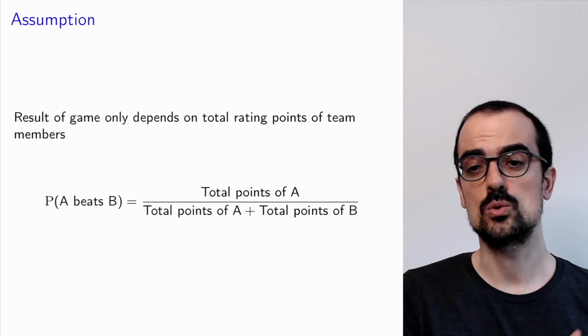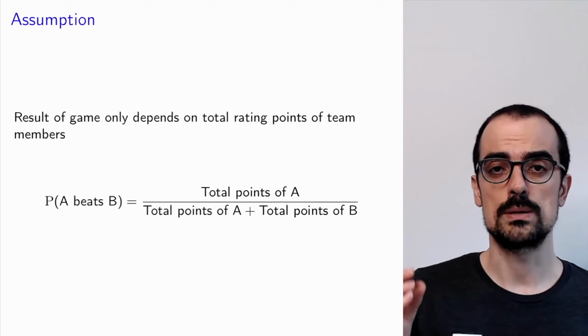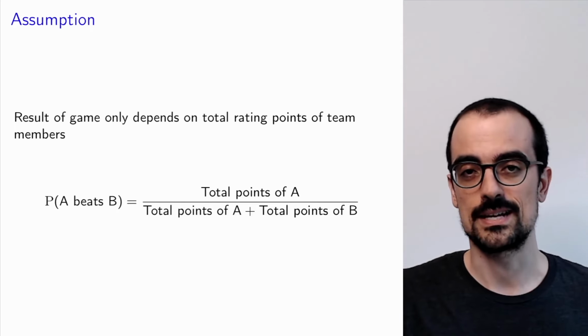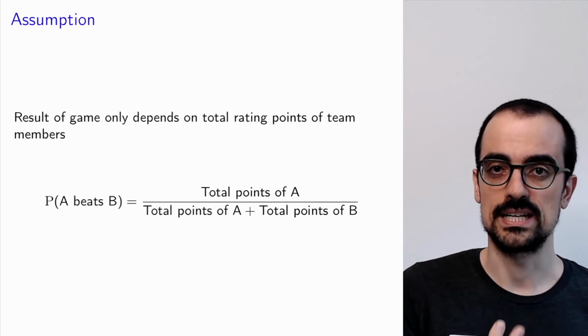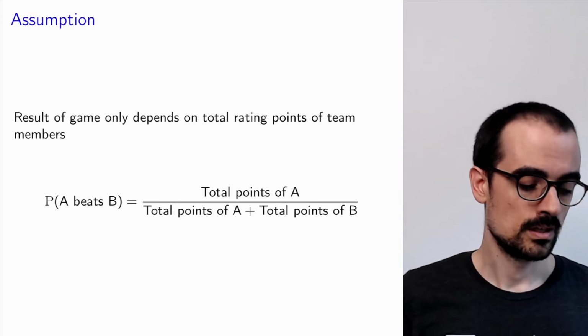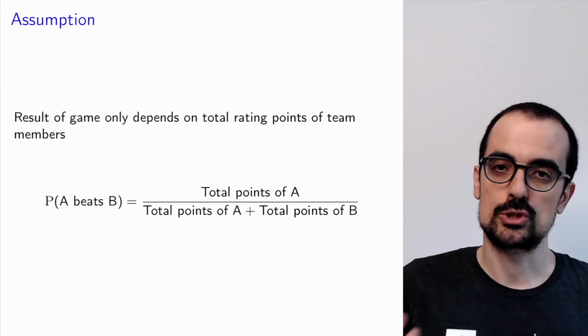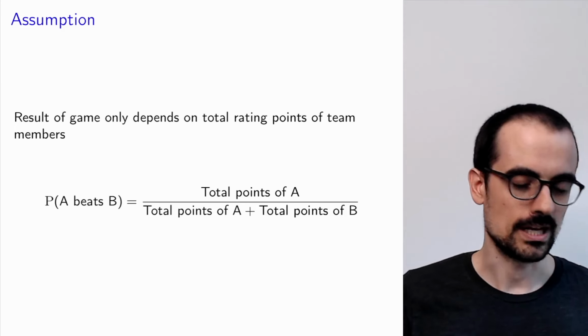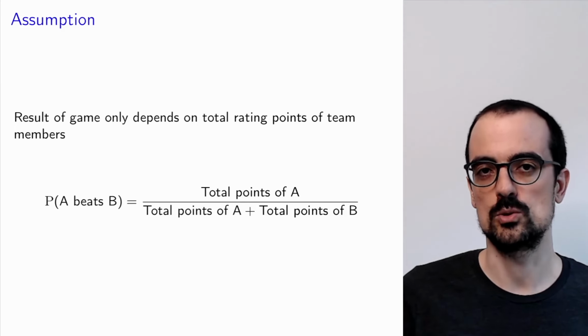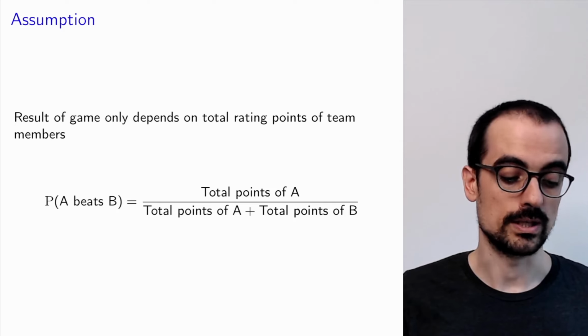So now we need to convert those points to the probability that each team beats every other team so that we can predict the outcome of the tournament. We're going to use this very simple model that I came up with. I'm sure there are ways to improve it, but we're going to assume that it's good enough to give us some probabilities that we can use.